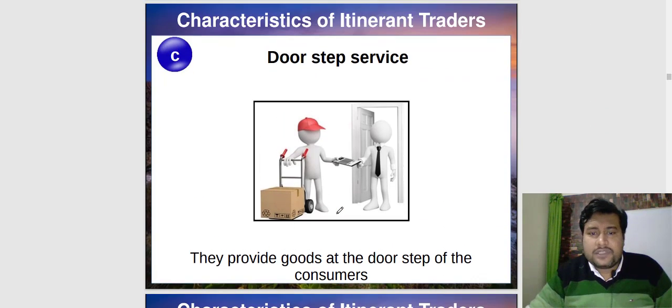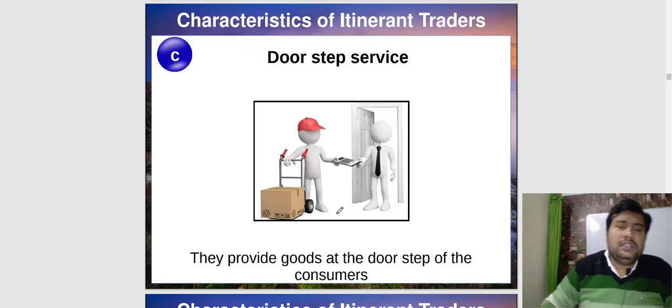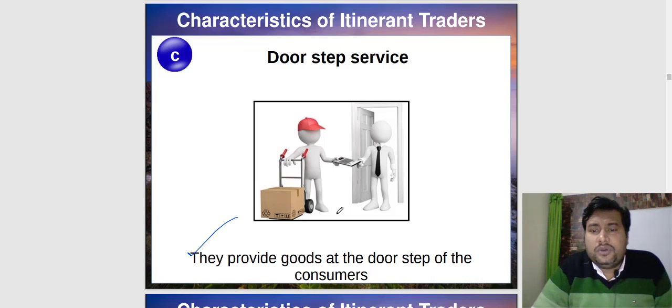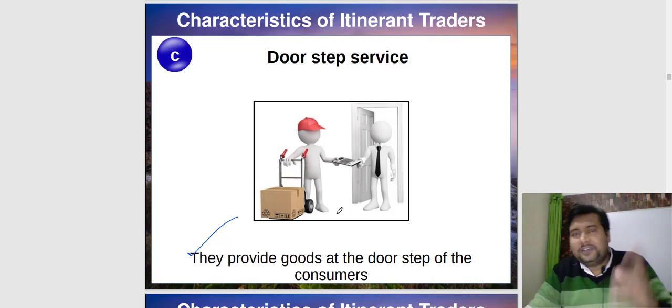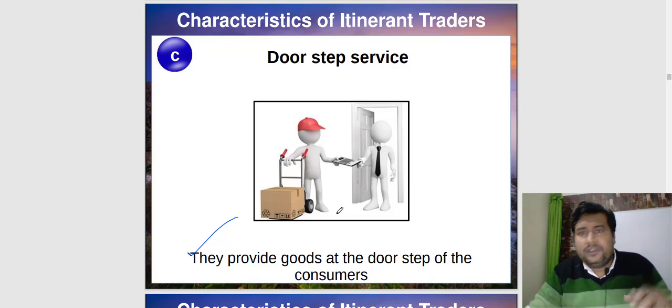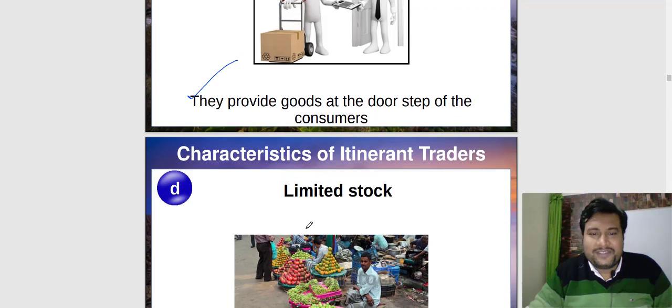Third, doorstep service. Itinerants are basically movable traders. That's why they can easily sell the goods from one door to other door. That is what the itinerant traders do. Like suppose you have seen your mama wants the vegetable and mama just gives a bag, and the itinerant vegetable seller keeps the vegetable in that, takes out the money from the bag, and your mama will take the vegetable without even coming out of the home. From your balcony only, all this is done. That is the meaning of doorstep services.